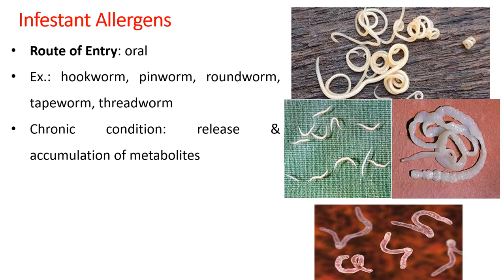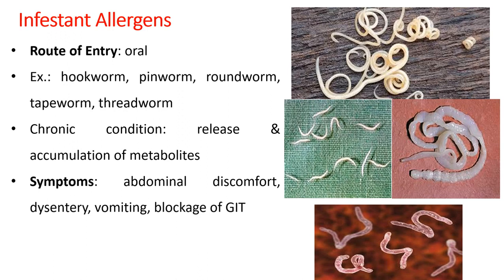These worms normally are non-toxic to the individual if their concentration is low, but sometimes they release a metabolite which remains accumulated in the body, which is lipophilic, and that is the reason why it cannot be eradicated out of the body. So these metabolites can now prove to be toxic.